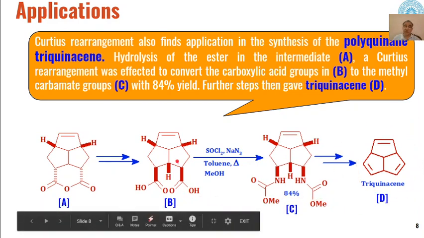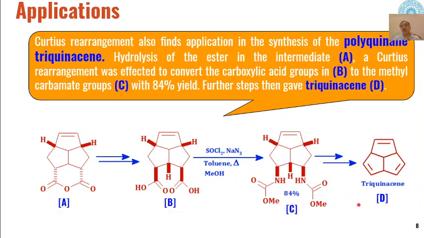But here the conversion of this acid to this carbamate is our Curtius rearrangement. So the overall transformation of this ester anhydride into this trigonazine leads through Curtius rearrangement. So this is again an important application of Curtius rearrangement.